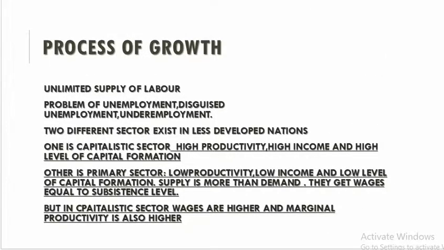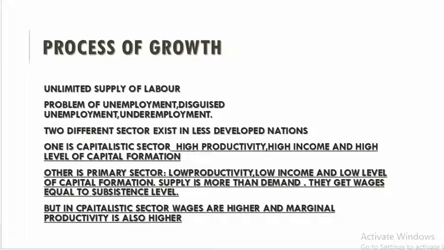So how could we use the unlimited supply of labor for the process of growth? Less developed nations which are highly populated have unlimited supply of labor, so they face the problem of unemployment, disguised unemployment and underemployment. Two different sectors exist.